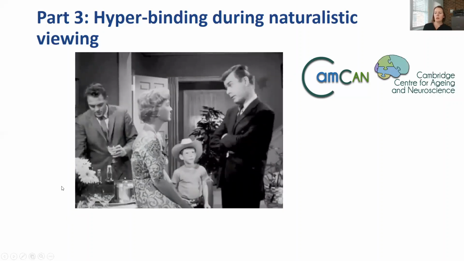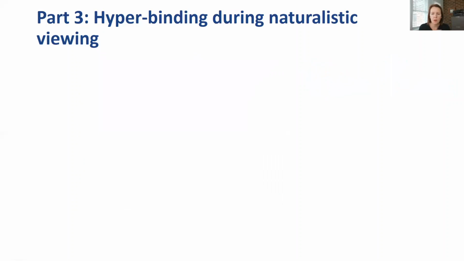So as you can see, we would say that when we change scenes from the boys playing quite nastily outside to now this living room scene where the adults are making cocktails, that scene change sort of serves as an event boundary in the film. And unfortunately, while memory for the movie wasn't tested in the CAMCAN project that I mentioned, we recently ran a new study that used this exact same film to address two main questions.